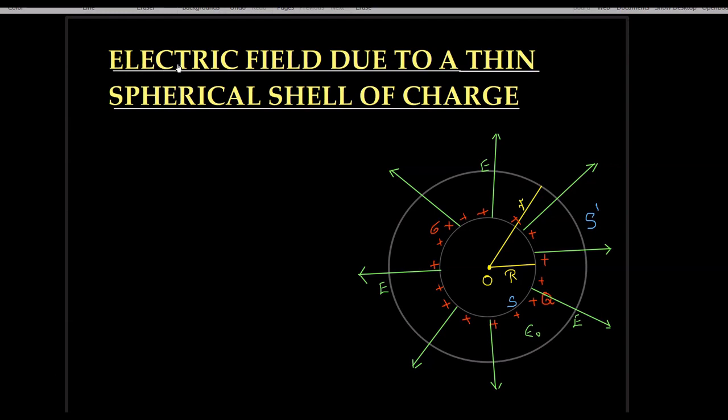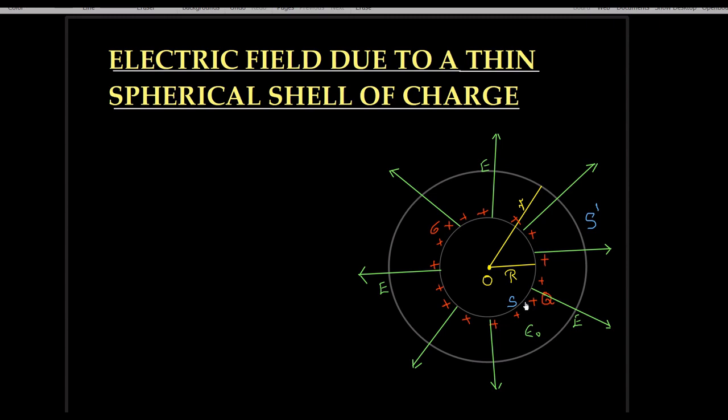Electric field due to a thin spherical shell of charge. Consider a thin spherical shell of charge Q and charge density sigma, where sigma is the charge per unit area. Let R be the radius of the sphere on which charges are distributed uniformly.